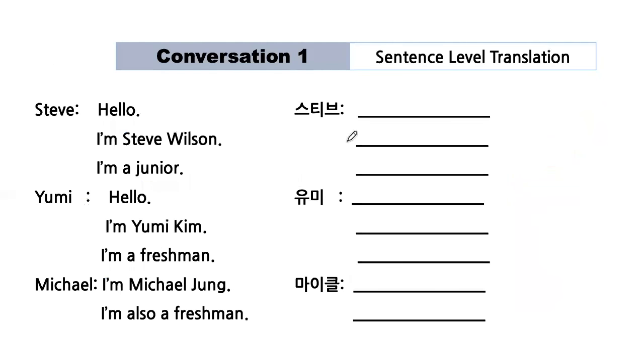And let's then practice the whole sentences together. So the very first one: hello, I'm Steve Wilson. I'm a junior. How can you say this in Korean? Okay, let's try it. 안녕하세요. 저는 스티브 윌슨이에요.